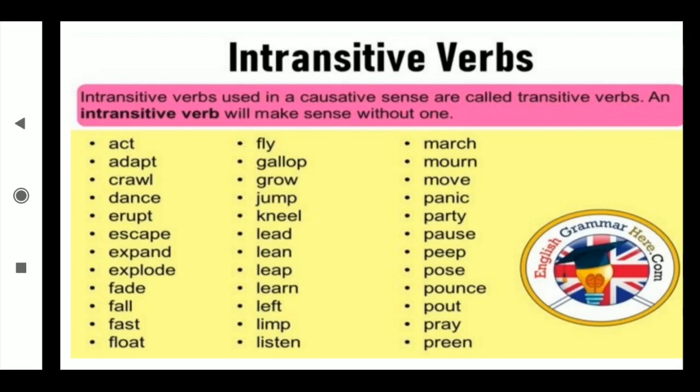Okay. When we get the answer to the verb, it is called the transitive. And when we are not getting the answer from the verb in the object, it is called the intransitive. Here are some examples: act, fly, march, adopt, gallop, mount, crawl, grow, move. These are all examples of intransitive verbs. Now here are sentences. By these sentences we will get more idea about the transitive and the intransitive verb.